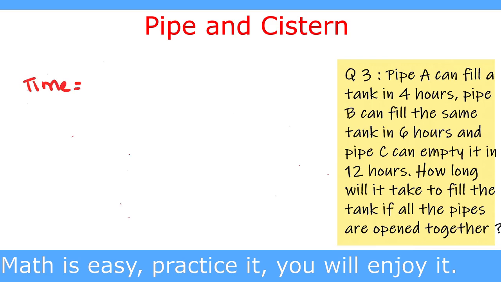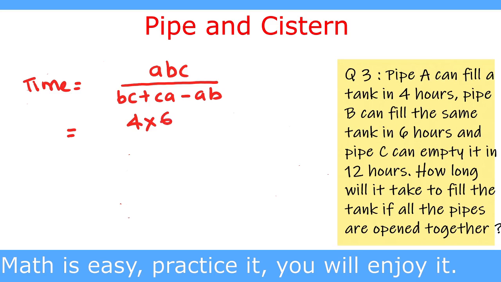The formula for time is ABC upon BC plus CA minus AB. Here A, B and C are the time required by pipe A and pipe B to fill the tank, and pipe C to empty the tank. So we put in the values of these. A is given as 4 hours, B is given as 6 hours, and C is given as 12 hours.